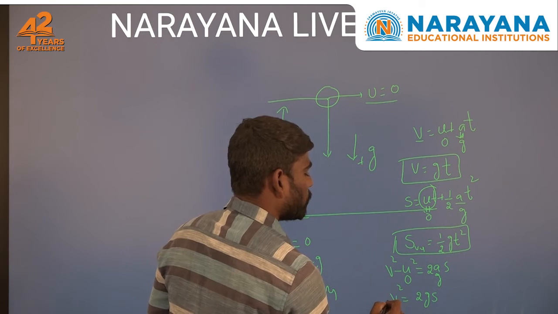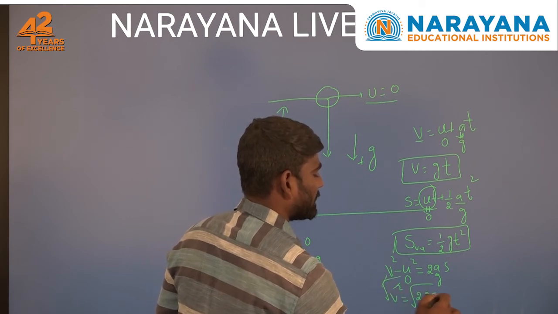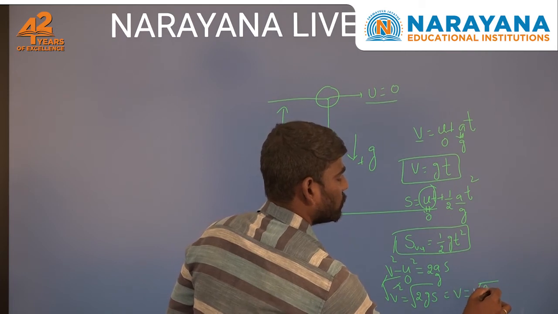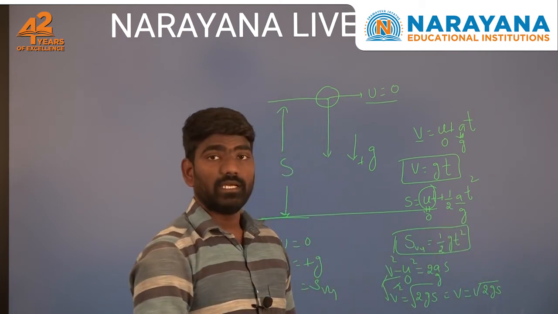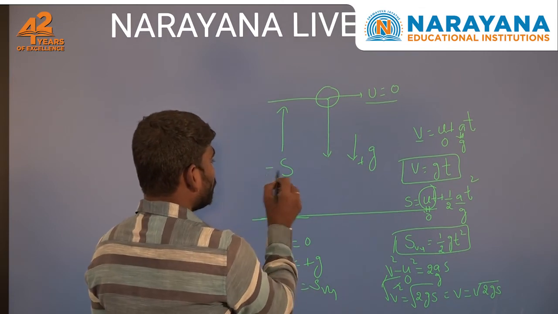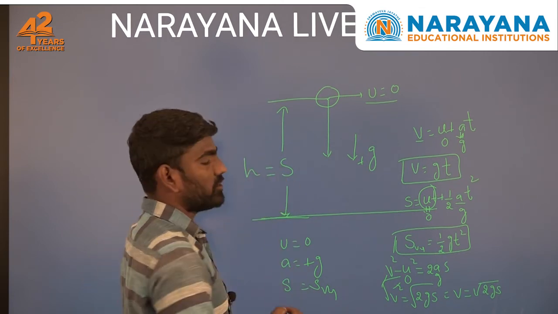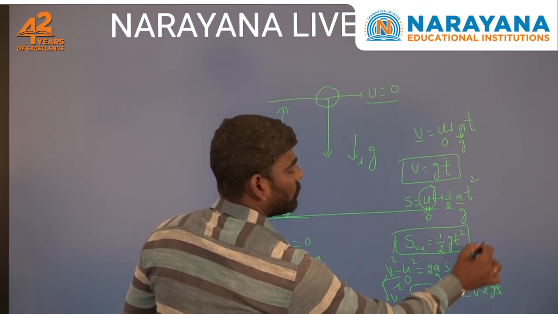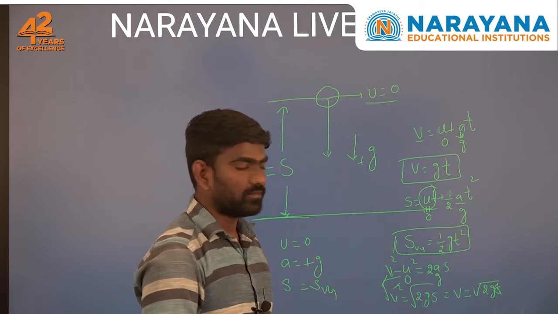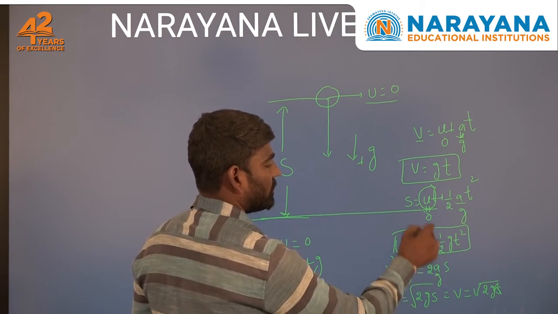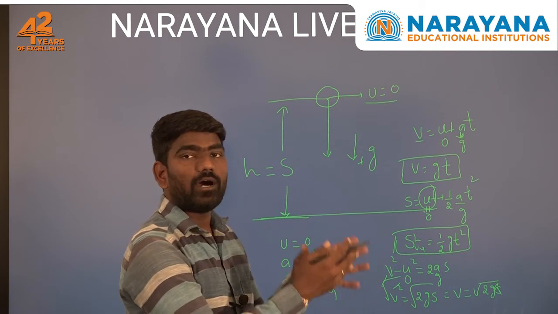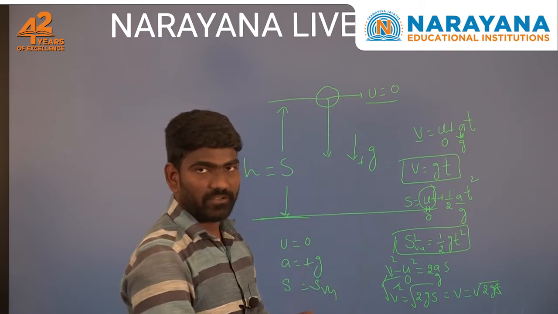If you apply root on both sides, the square root gets cancelled, and you will get the final velocity equals root 2gs. Sometimes in place of vertical displacement you can take h, meaning height. So, if you substitute h for s, you will get root 2gh. Okay, so these are the equations and how they change under free fall.